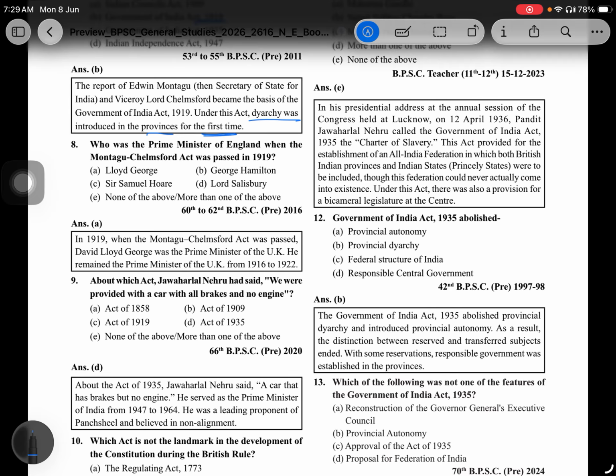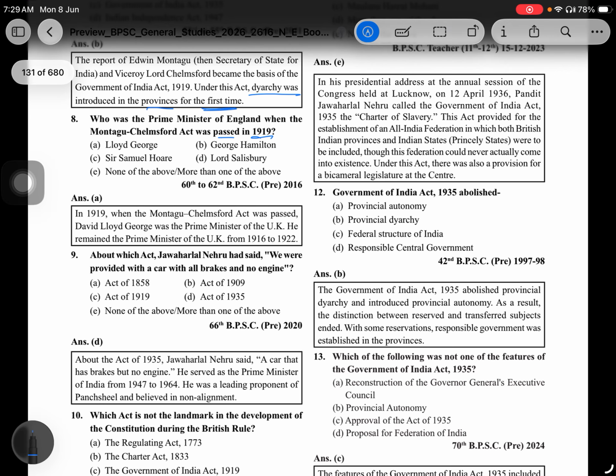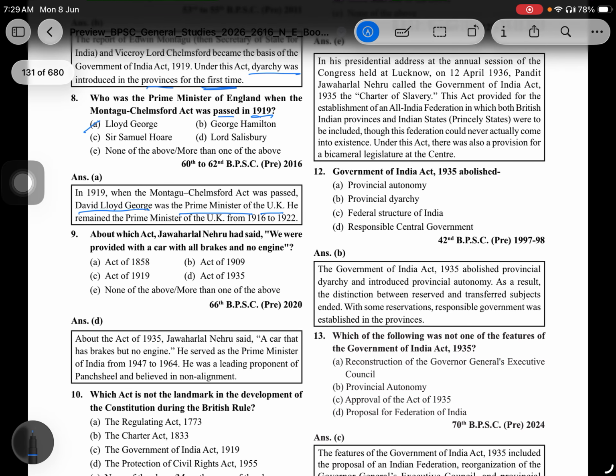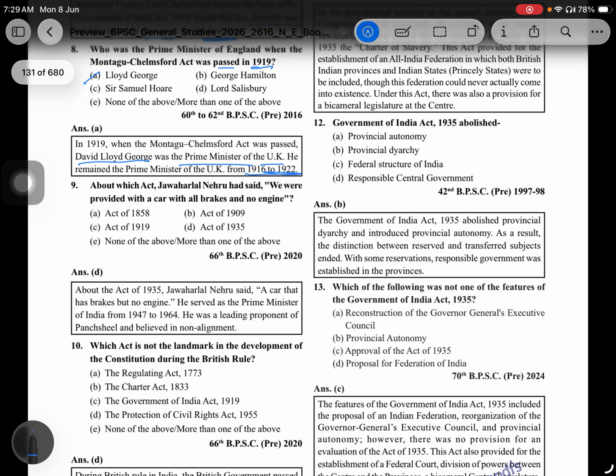Who was the Prime Minister of England when the Montagu-Chelmsford Act was passed in 1919? That is Lloyd George. In 1919, when the Montagu-Chelmsford Act was passed, David Lloyd George was Prime Minister in the UK. He remained the Prime Minister in the UK from 1916 to 1922.